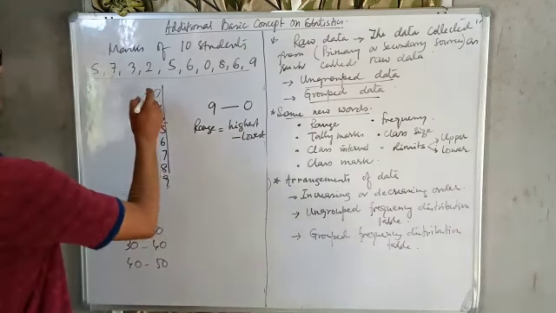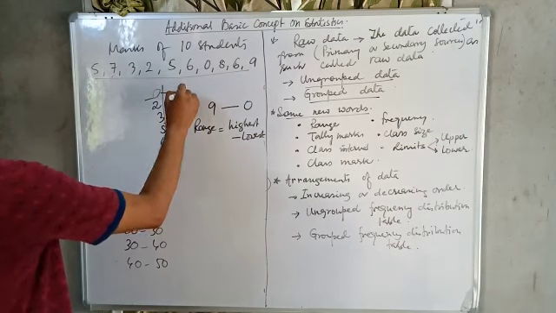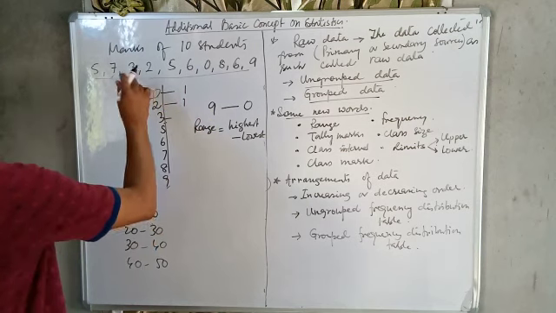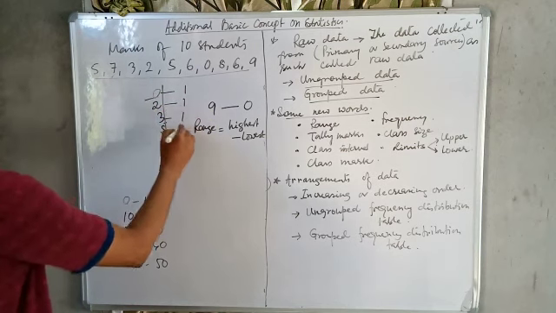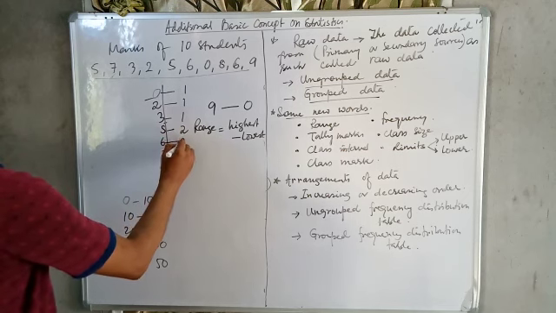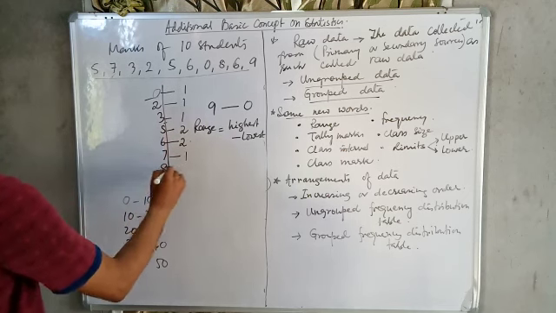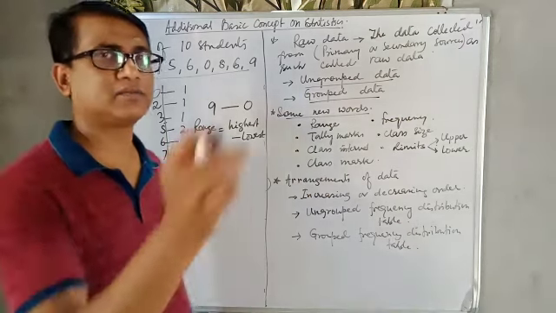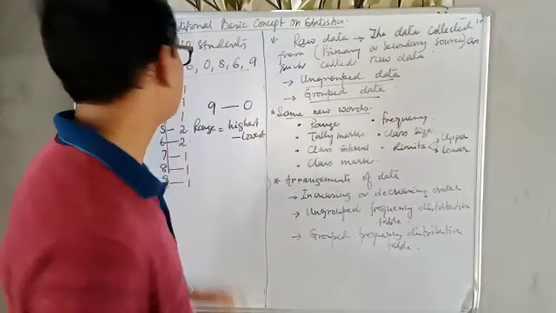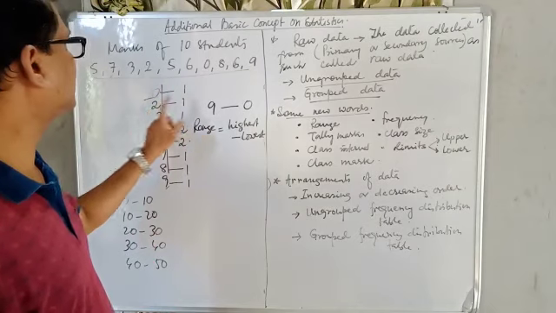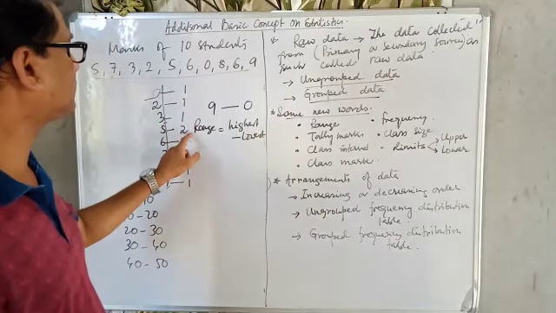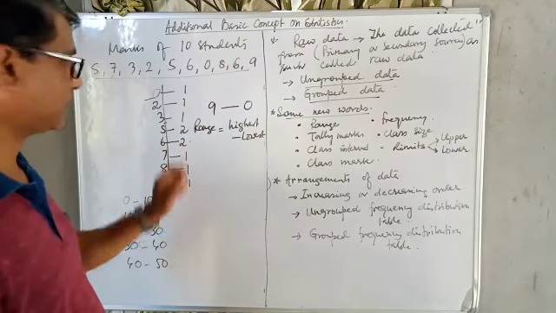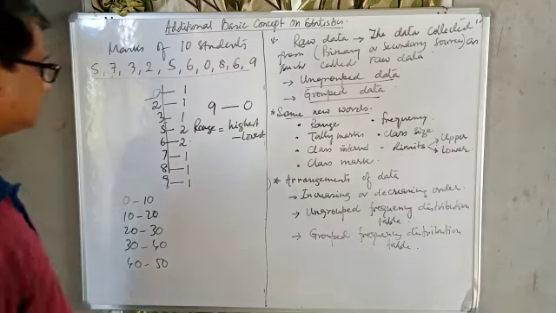And frequency here. How many zeros are there? 1. Then 2, how many 2's are there? 1. 3, how many? 1. 5, how many? 2. 6, how many? 2. 7, how many are there? Only 1. 8 also 1. 9 also 1. How many times the things are repeating, that is the frequency of that object. Frequency of 0 is 1, frequency of 2 is 1, frequency of 3 is 1, frequency of 5 is 2, because 5 is repeated 2 times. 6 is 2, 7 is 1, 8 is 1, 9 is 1. This is called frequency.